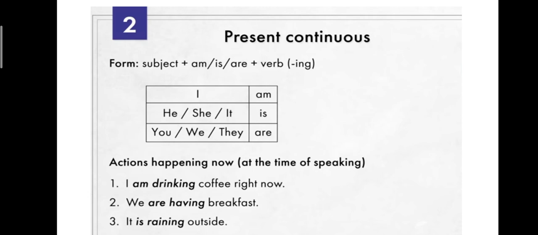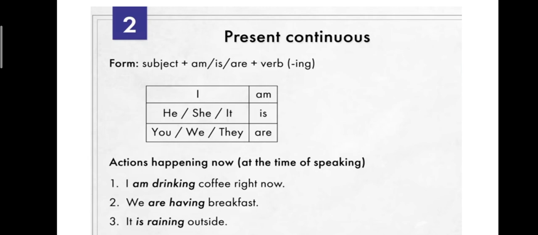Action happening now at the time of speaking. This is the definition of present continuous tense. An action that happens right now, at the time of speaking. While I speak, the action is going on. For example, I am drinking coffee right now.